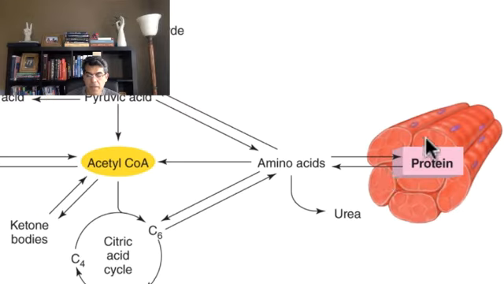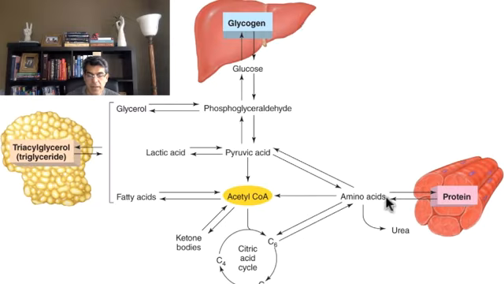In the same way, we can break down protein to create amino acid. Amino acid can release NH2 to create urea, and the rest can turn into either members of the Krebs cycle or acetyl coenzyme A. So as you can see, all the metabolism in the body is connected to each other one way or the other. And that's the beauty of biochemistry. The whole thing you see in this picture can be discussed in biochemistry in much more detail.